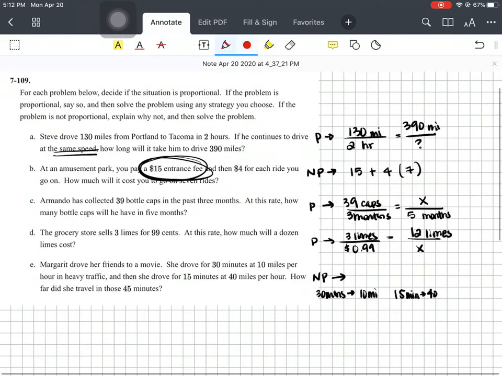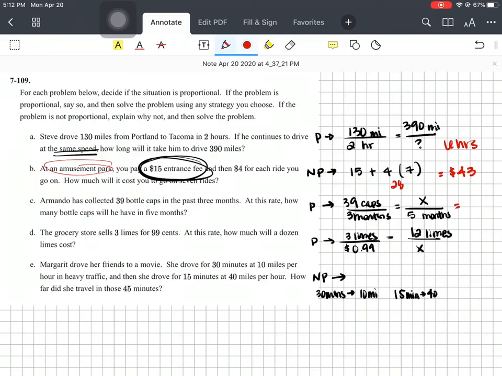For A, the answer is going to be 6 hours. You have a multiplier of 3. For part B, this will give you 28 plus 15. How much will it cost for 7 rides? This will give you $43, right? And then the not proportional part, remember we talked about a graph is proportional if it's a straight line, if it's got a constant rate, and it goes through 0, 0. Now, if you go to the amusement park and you don't go on any rides, that's your 0, but it still costs you $15 to get in, that's not 0, 0 anymore.